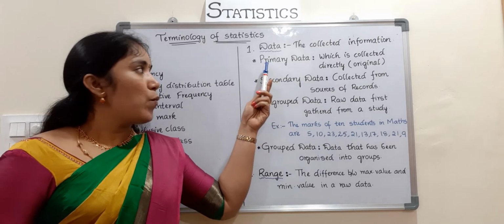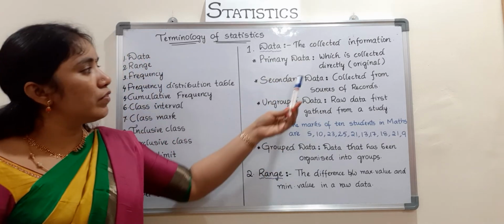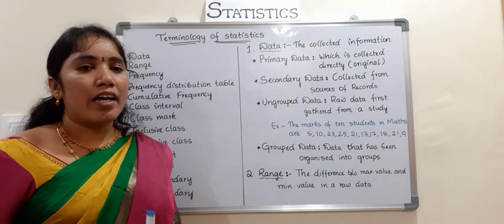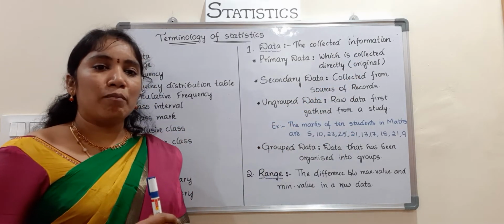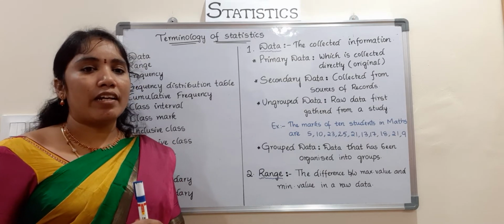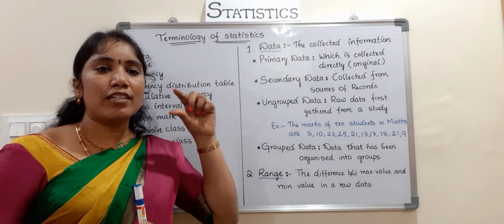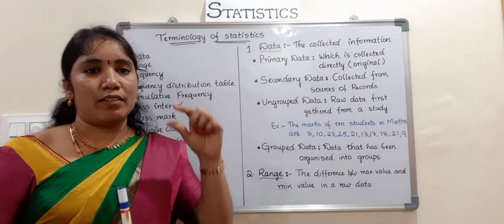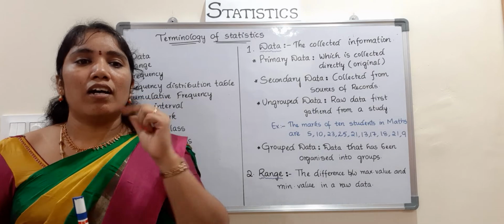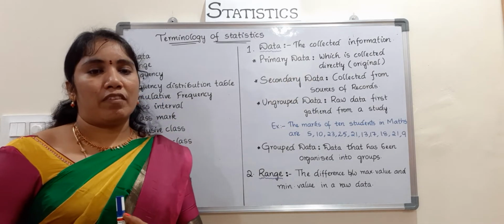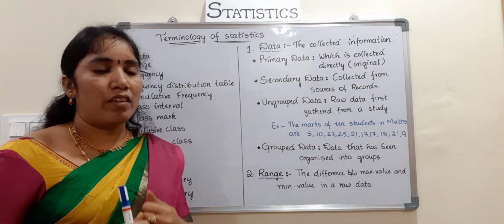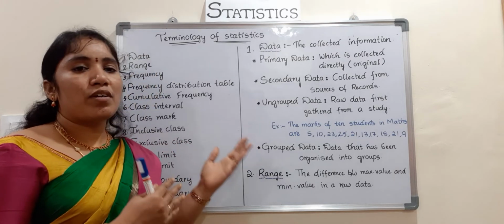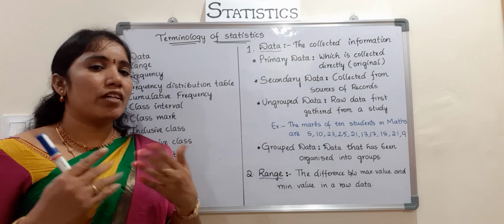Now we'll discuss what primary data is, which is collected directly or originally. Directly, you can go and measure each student. First you note down the 10 students' heights. All of that is primary data, children. That is also called raw data. That is primary data and raw data. For example, one of the students is 10 kgs or 15 kg, like that.